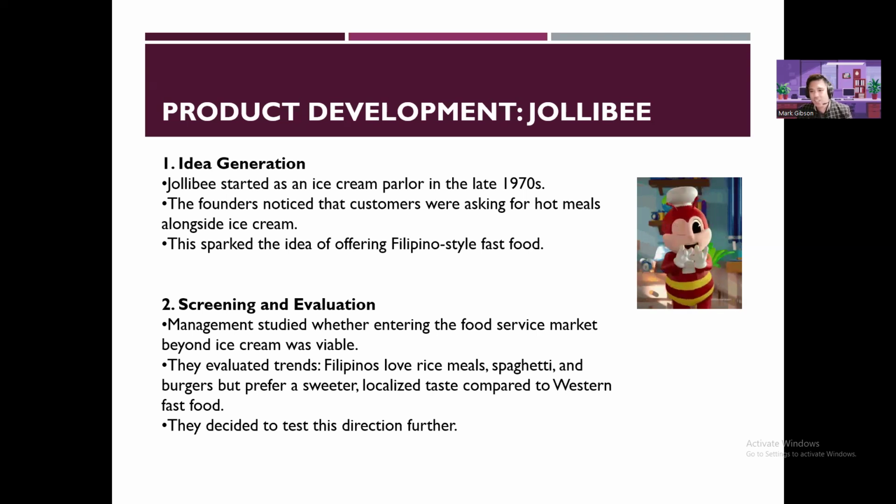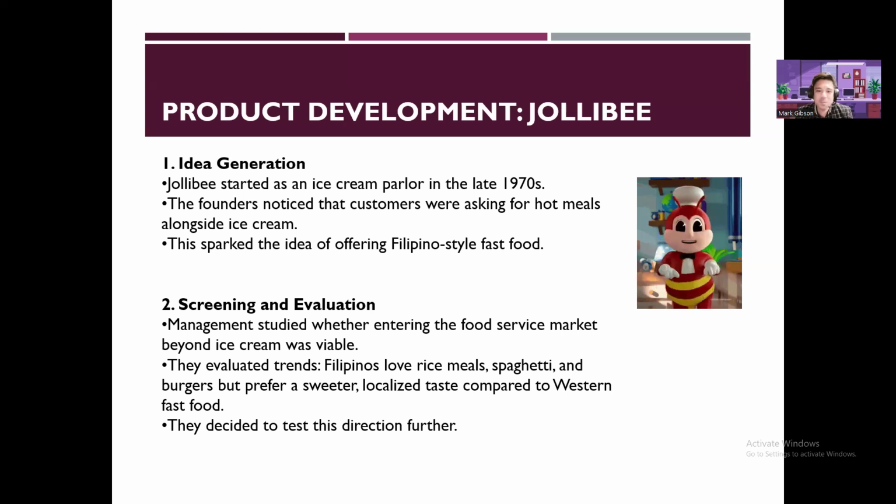So, idea generation, class. Remember, we're looking at the different stages of product development, and we're looking at Jollibee. In late 1970, Jollibee started as an ice cream parlor. So it's not a fast food chain back then. It's an ice cream parlor.